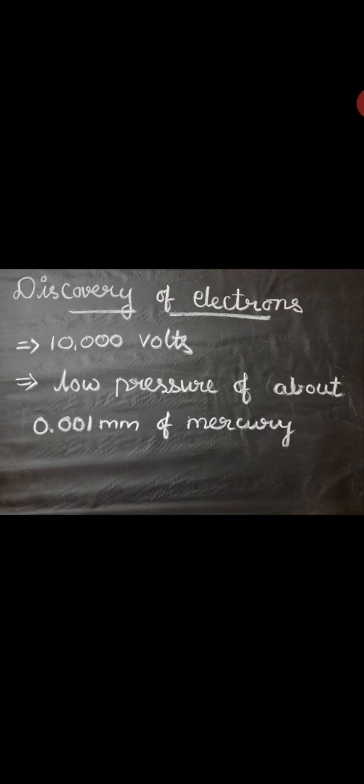Next we can see the properties of cathode rays. Cathode rays travel in a straight line from the cathode towards the anode. These cathode rays are made up of material particles which have mass and kinetic energy. Cathode rays are deflected by both electric and magnetic fields. They are negatively charged particles. The nature of the cathode rays does not depend upon the nature of the gas filled inside the tube, or the cathode used.